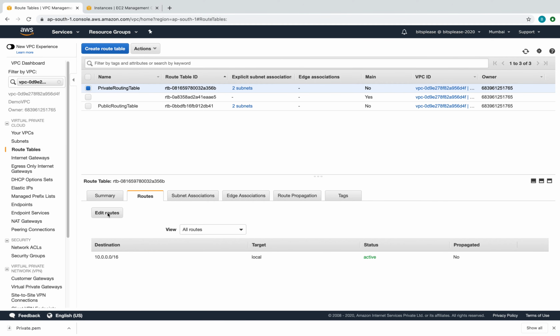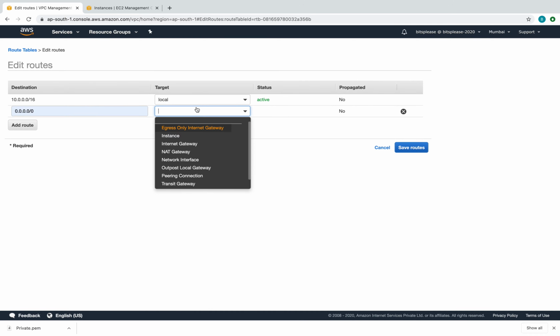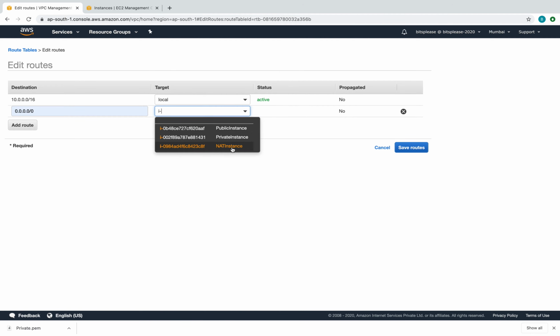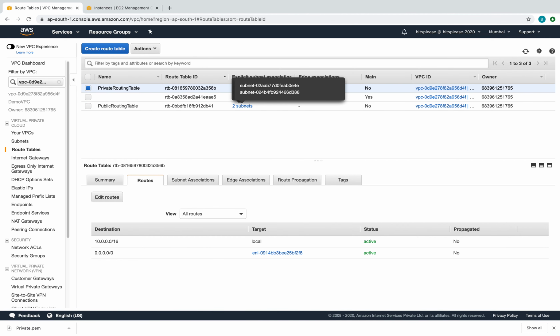Let's edit the routes and add a route, which is the default route. This time I'm going to select the NAT gateway, which I just created. Sorry, not the NAT gateway, the NAT instance. NAT gateway is the next lecture. So we'll select the instance, select the NAT instance, and save, close.